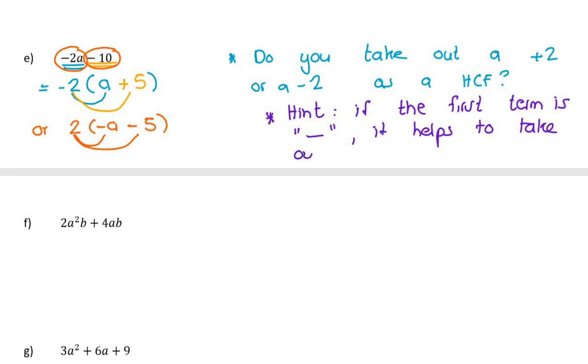I don't have to, but it's definitely helpful. So either of those answers are acceptable, and in the classwork that I'm going to give you, there's lots of questions where I've put 2 different possible solutions, depending on whether you decided to take out a positive or a negative, because it really doesn't matter which one until we get to our second and third factorizing, but we'll cross that bridge when we get there.